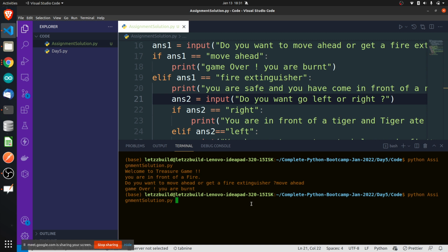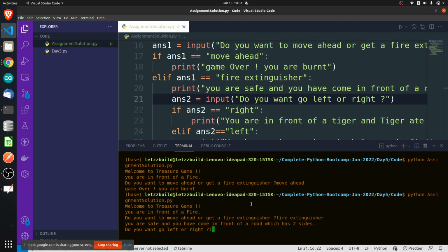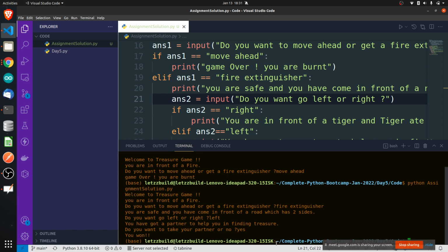Let me run it once again. Let me type now fire extinguisher. If I type here, you are safe and you have come in front of a road which has two sides. Do you want to go left or right? Let me type left. You have got a partner to help you in finding the treasure. Do you want to take your partner or no? Yes, I want to take and go. Yes, you won the game. So I won the game. That simple it was. Okay, is it clear?